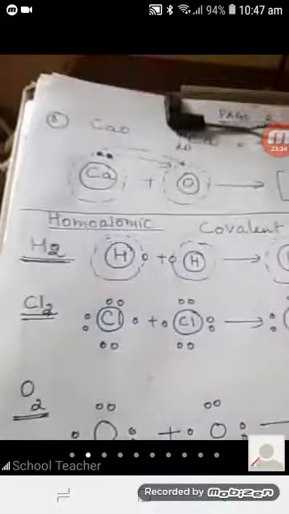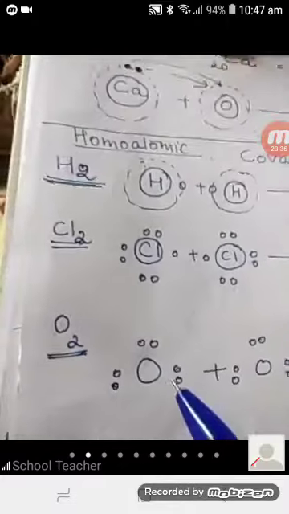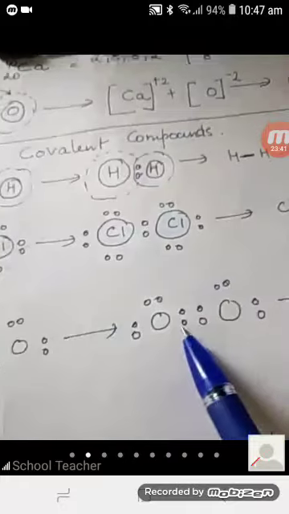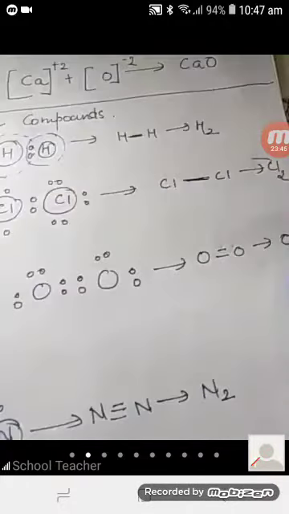In oxygen, what happens? Oxygen has 6 electrons in its outermost shell. So 2 electrons will be shared. So here two pairs, as you can see, a double bond is formed and O2 is formed.